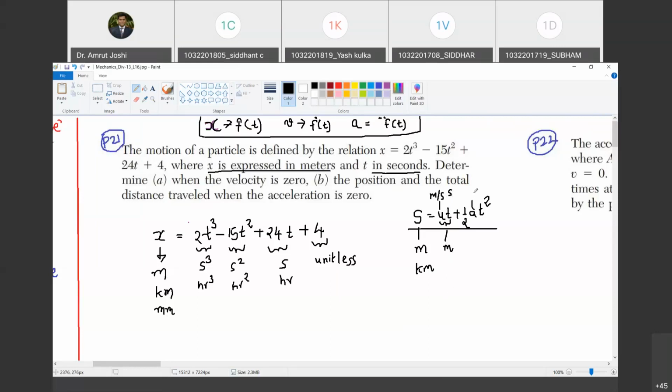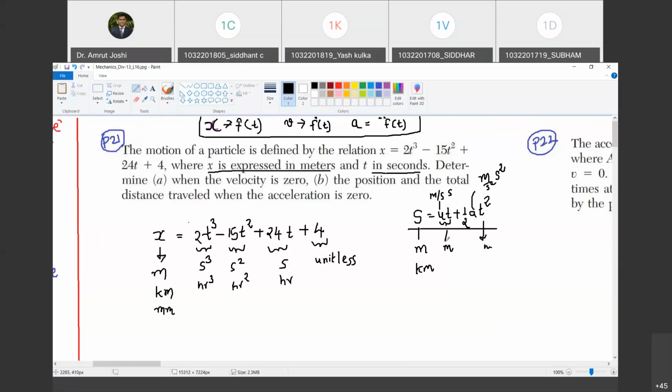What is the unit of acceleration? Meter per second square, multiplied by second square. So this quantity is also going to be in meter. Are you with me? Yes, sir. So now if you look at left hand side and right hand side, they have the same units. Yes, sir. Units of length.